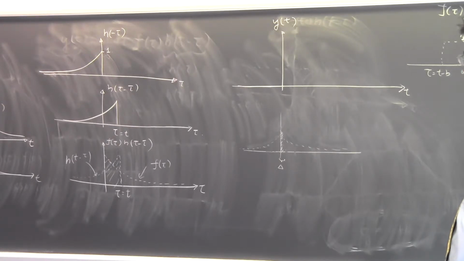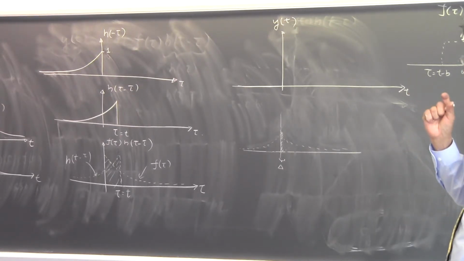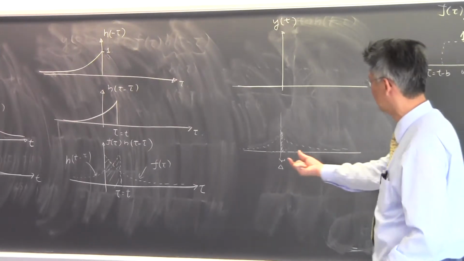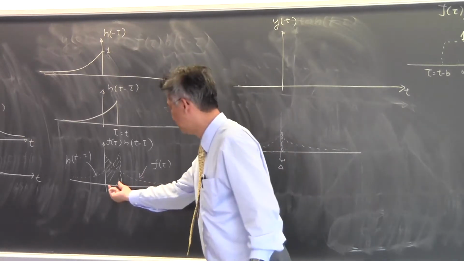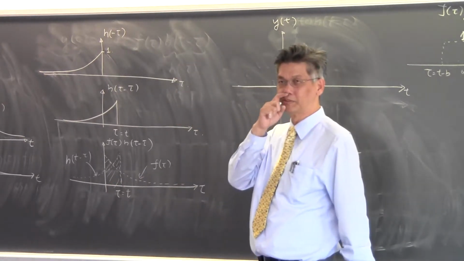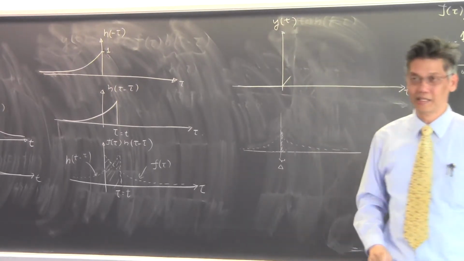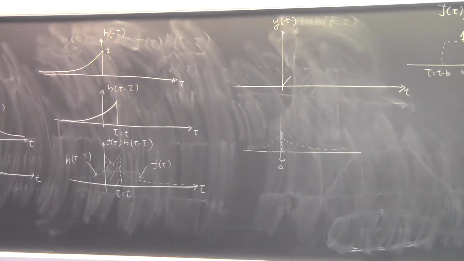So you would expect that the area is roughly delta. Delta is a small number. Okay? Agree? So the answer is roughly proportional to delta, where delta is the small t value that you start to push this over, and it's a very small overlap region. So you would expect that this thing would increase linearly with time. Agree? It increases linearly with time.